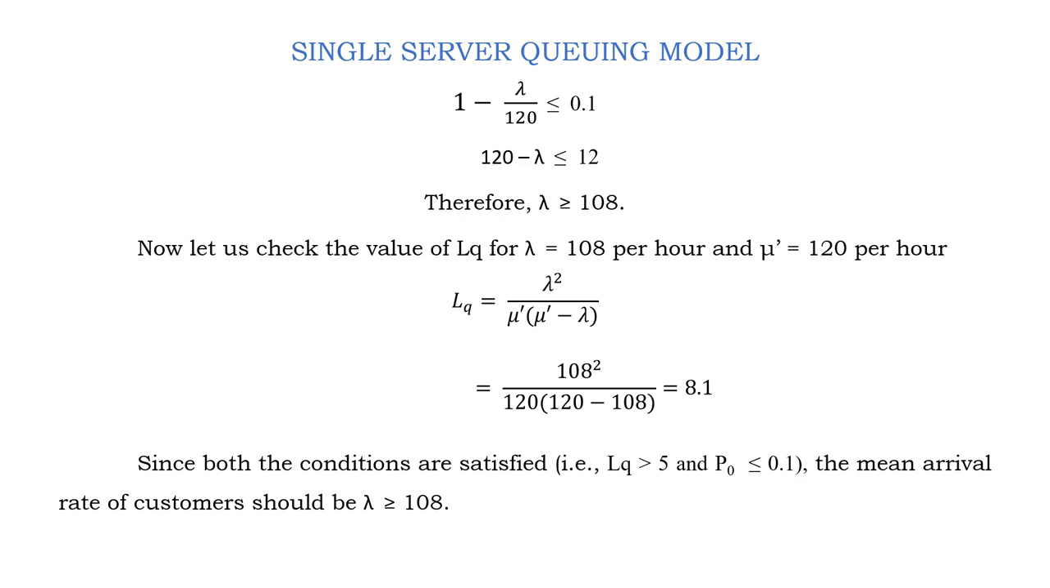Now for the proposed system also, the expected number of cars in the queue is exceeding 5, and at the same time P naught is less than or equal to 0.1, that is 10%. So the mean arrival rate of customers should be greater than or equal to 108. So this is how we can solve the problems which come in our real life situations.